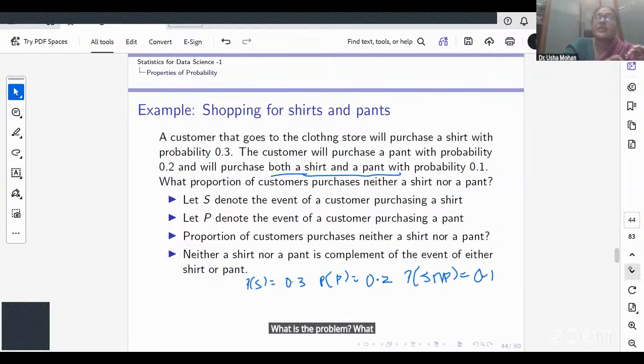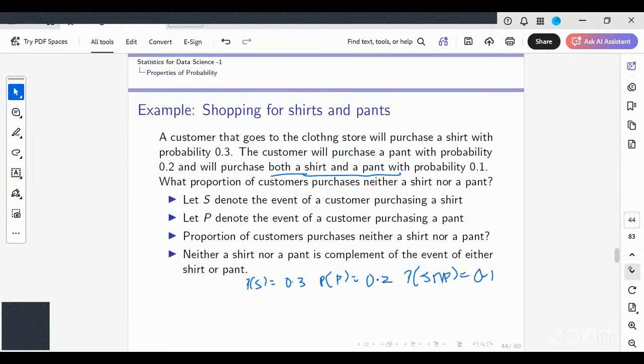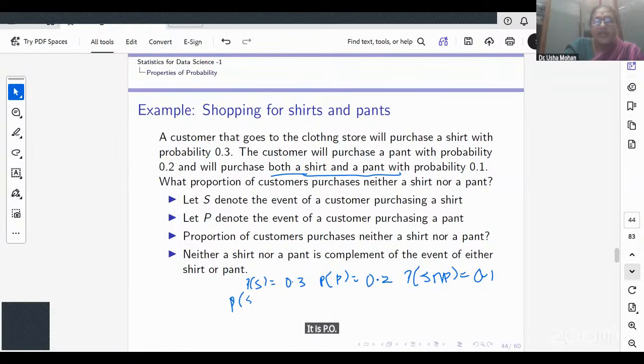What is the probability that I buy either a shirt or a pant? It is the probability of S union P.